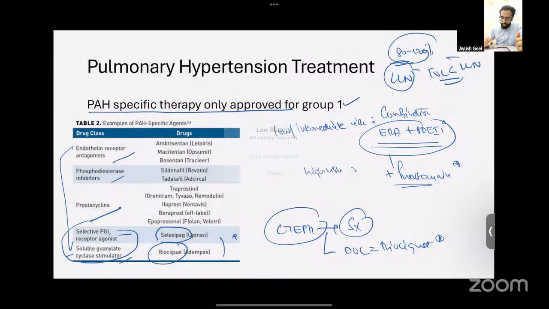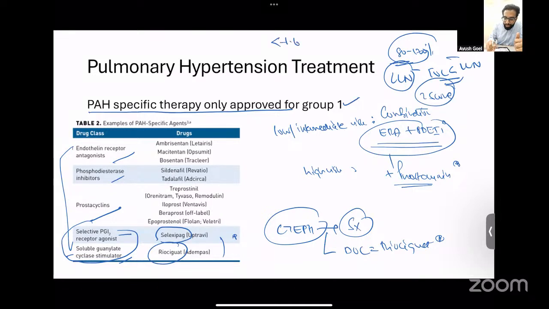The third way is on the basis of Z scores. So any value that is less than minus 1.64 Z score is again considered to be abnormal. So we have a session on spirometry on the app where we discuss all the three ways by which abnormal PFT values can be defined.